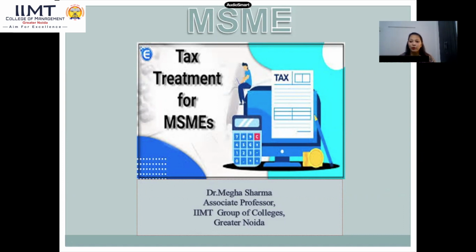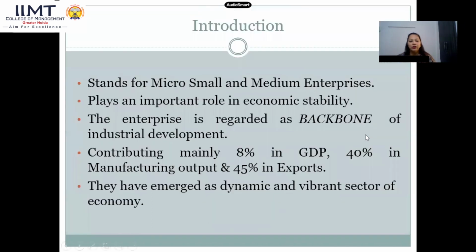The topic which today I'm going to discuss is tax treatment for MSMEs. Well, before I start, it's very important to understand the meaning of the term MSMEs. It stands for micro, small, and medium enterprises. All those enterprises who have a working capital of more than 10 lakh and less than 5 crores are considered as MSMEs.